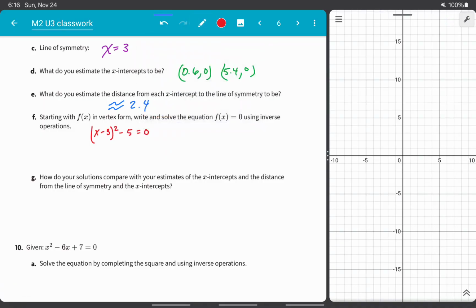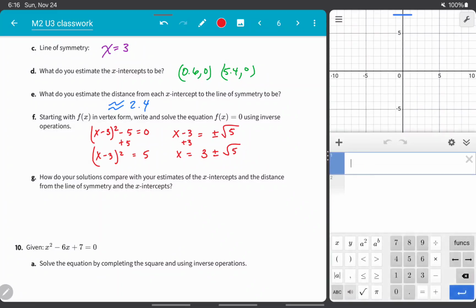Now let's add 5 to both sides. So we get (x minus 3) squared equals 5. Let's take the square root. So we get x minus 3 equals plus or minus square root of 5. And then let's add 3 to both sides. We get x equals 3 plus or minus square root of 5.